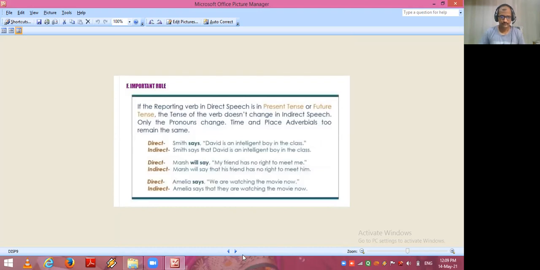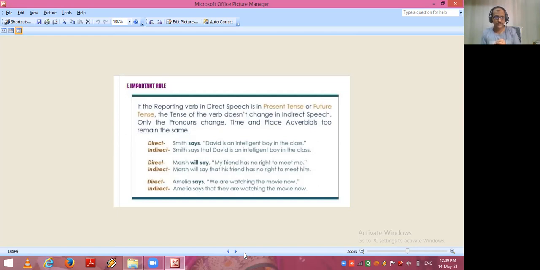Important rule. What is the important rule? If the reporting verb in direct speech is in present tense or future tense, the tense of the verb doesn't change in indirect speech. Only the pronouns change. Time and place adverbials remain the same. Let us see the example on your screen.